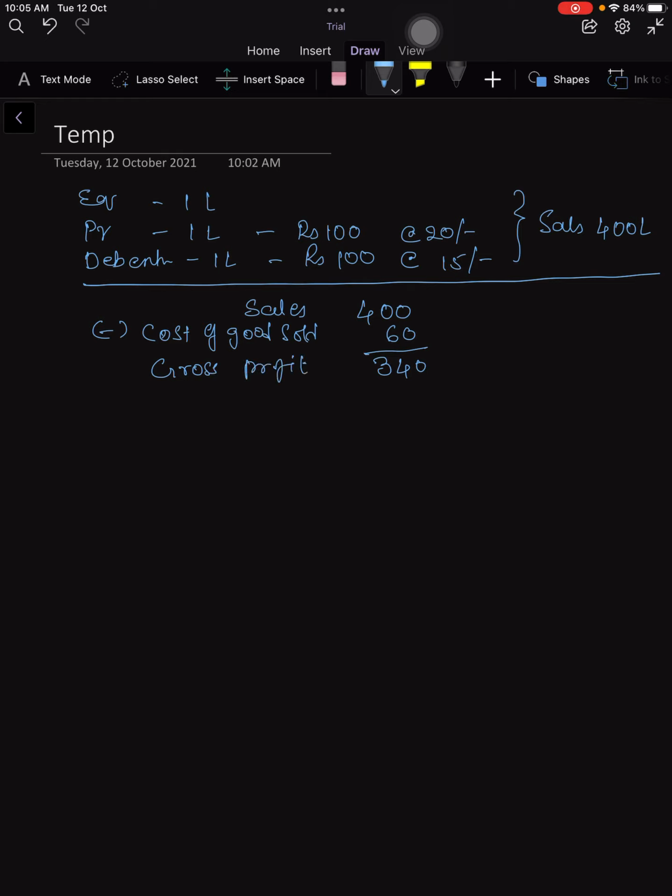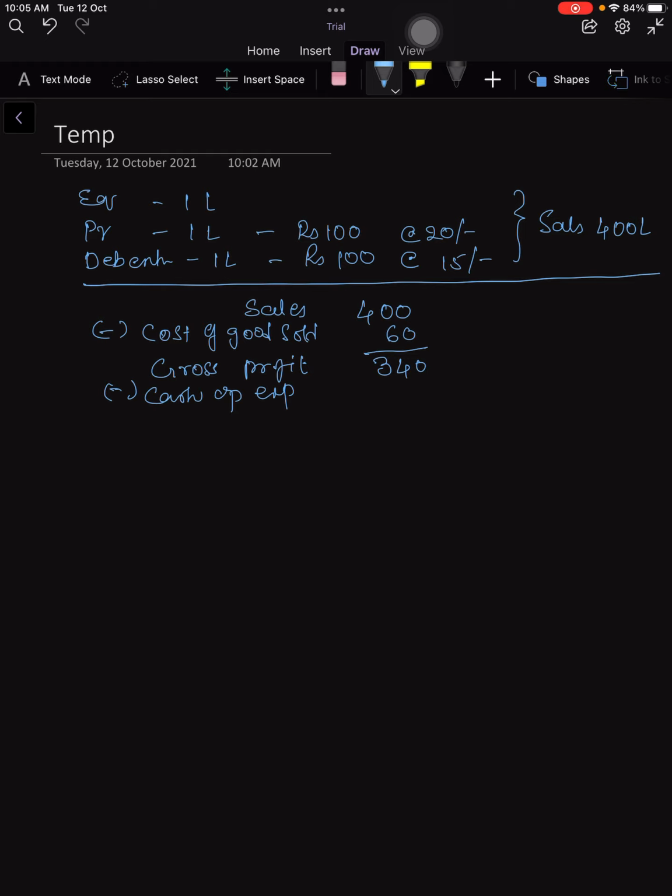You get gross profit. From gross profit, you deduct operating expenses. They call it cash operating expenses because non-cash operating expenses like depreciation, which are not paid in cash, right? They are excluded here.